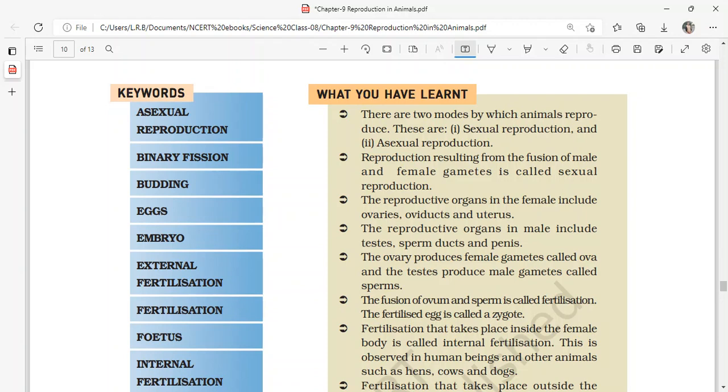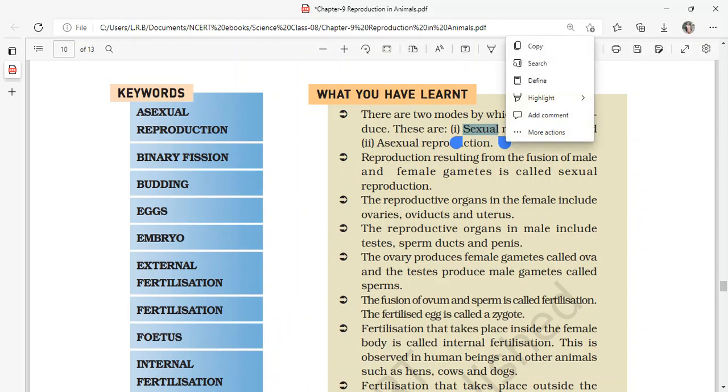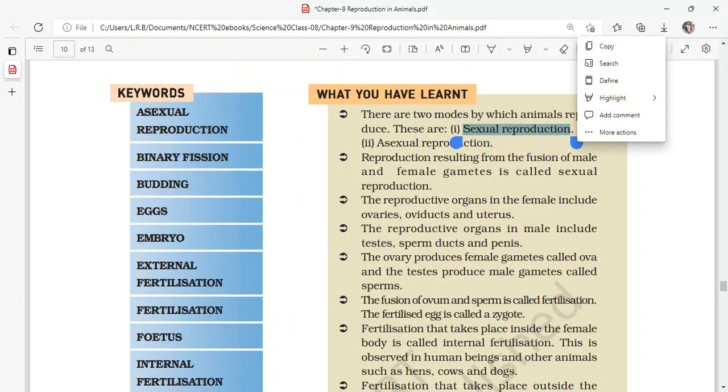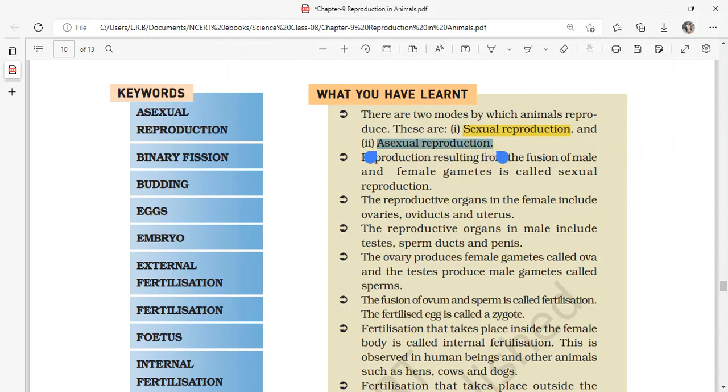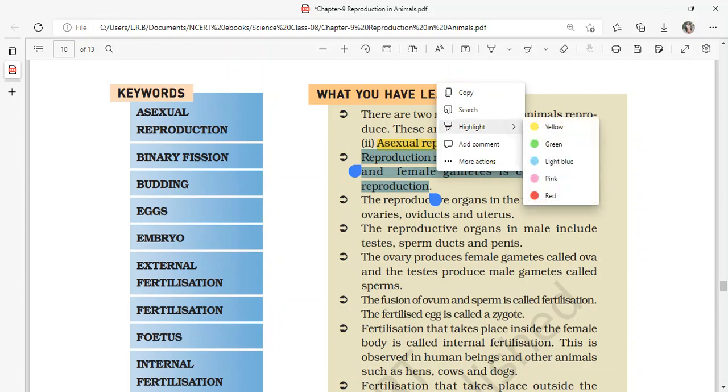There are two modes by which animals reproduce: sexual reproduction and asexual reproduction. Reproduction resulting from the fusion of male and female gametes is called sexual reproduction. This is the direct definition for sexual reproduction.